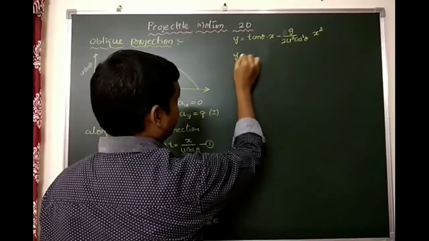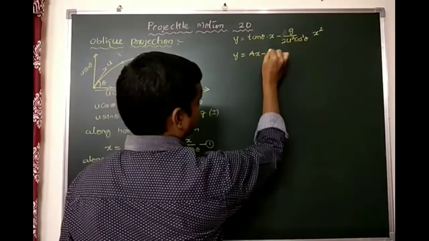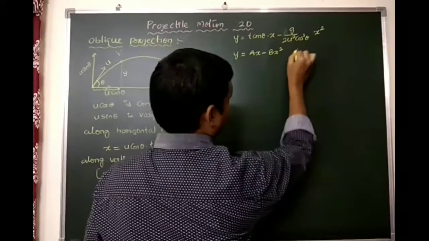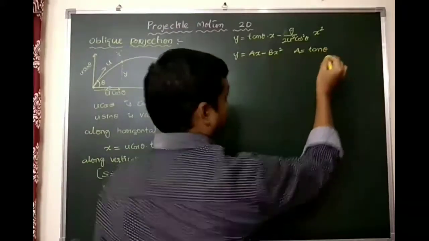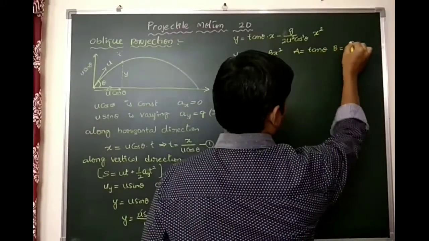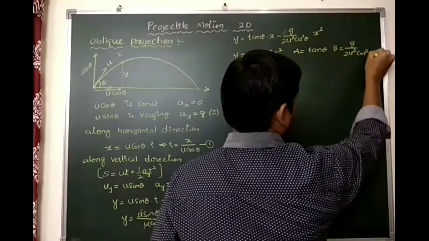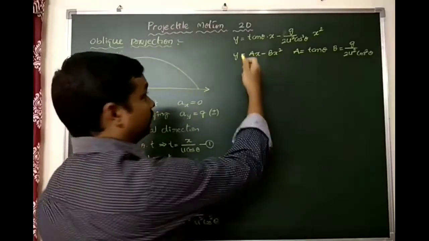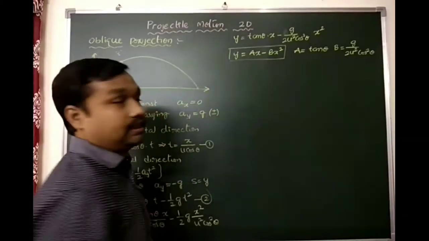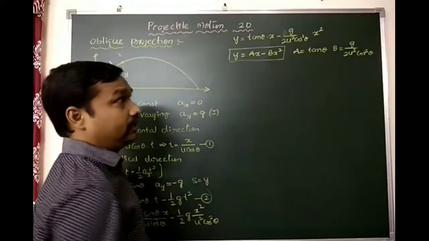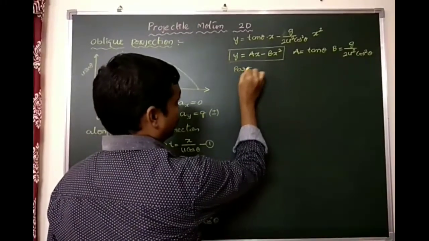So I am writing this as ax minus bx square, where a equals tan theta and b equals g by 2u square cos square theta. This is the equation of a parabola in mathematics. So on the basis of this we can prove that the trajectory of the motion is a parabola.